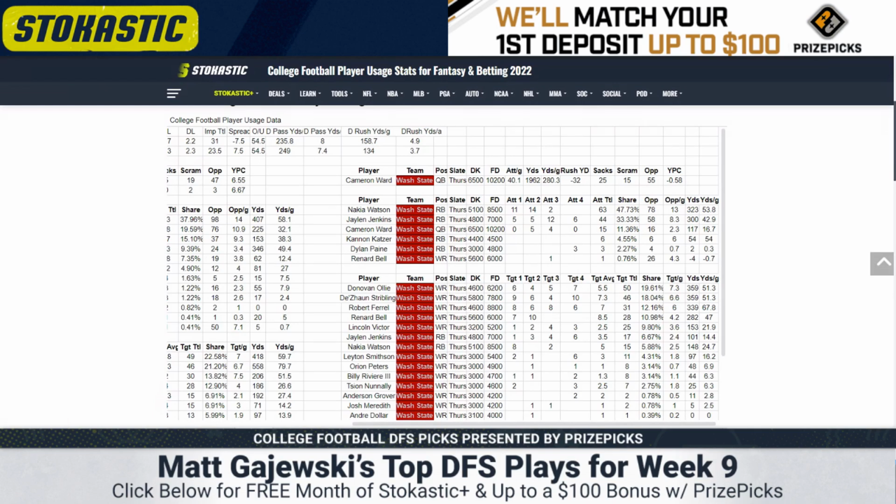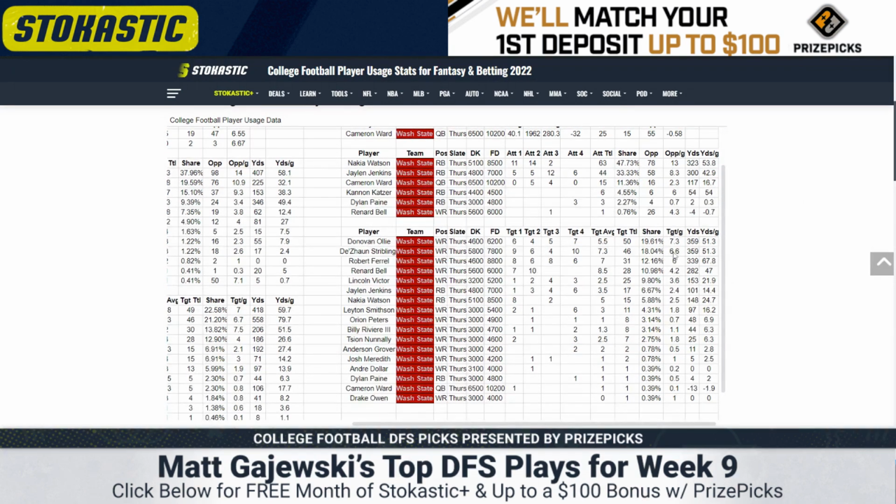In the backfield, Nakia Watson's out. They've talked about using 3 backs. They're going to use Jalen Jenkins, I think, as the lead, Dylan Payne to back him up. And they've talked about involving a couple other guys. I don't think they're going to be involved more than change of pace options. So I'm honestly trying to just play Jenkins and Payne here. Of the backs, I probably won't have a lot.